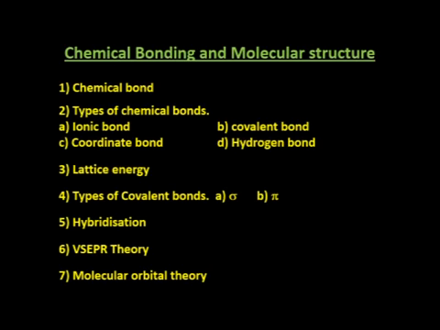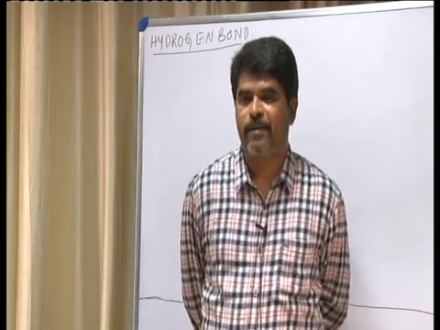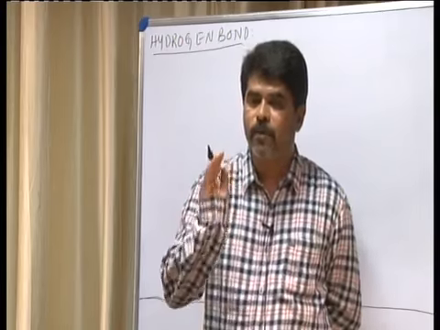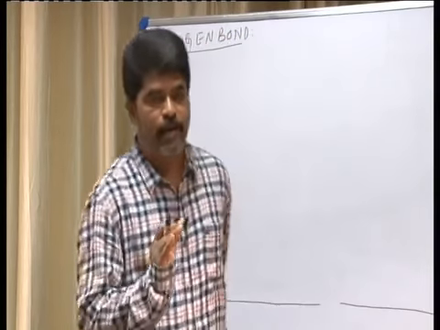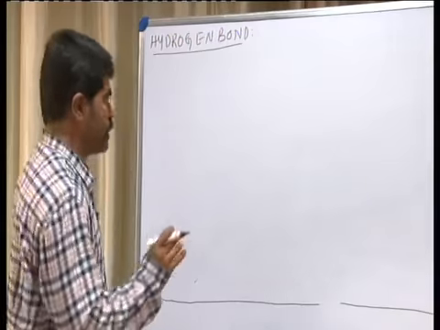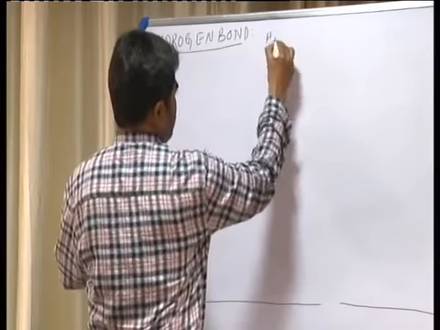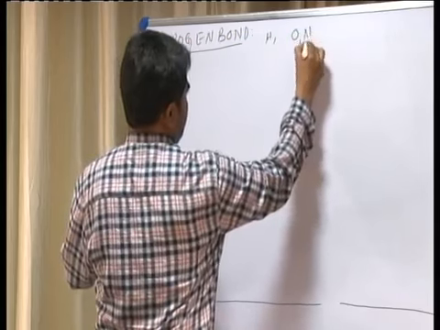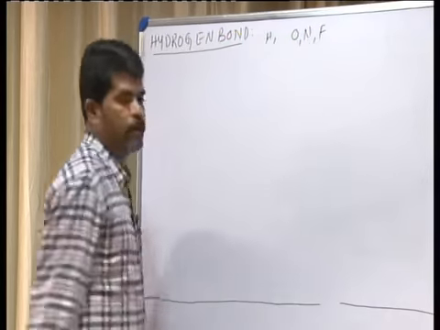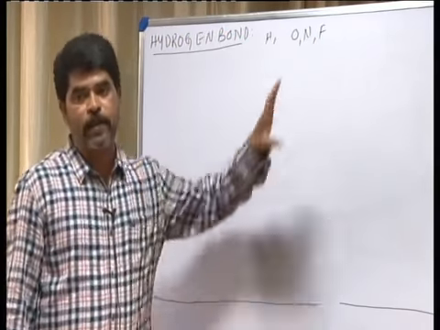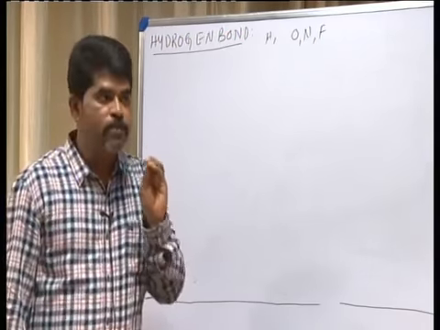It is the force of attraction between hydrogen atom and the more electronegative element. The force of attraction between the hydrogen atom and the more electronegative element is called as the hydrogen bond. That is, more electronegative element means it may be like oxygen, nitrogen, fluorine, like this. Let us consider 1 or 2 important applications with respect to the hydrogen bond and also types of hydrogen bonds.